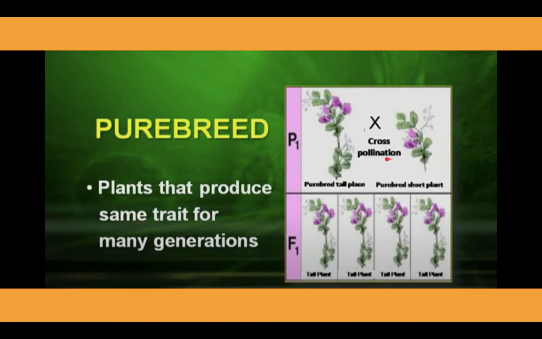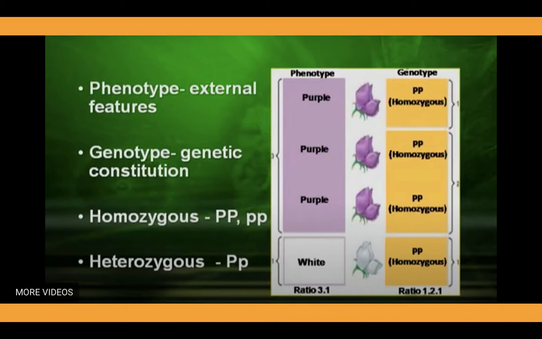For example, you can see a purple tall plant crossed with a purple tall plant, and you see tall plants with purple color in all the offspring. How a pure breed is obtained is the concept we will try to understand in detail in this chapter on Mendel's laws. But to understand these laws, these terms should be clear.